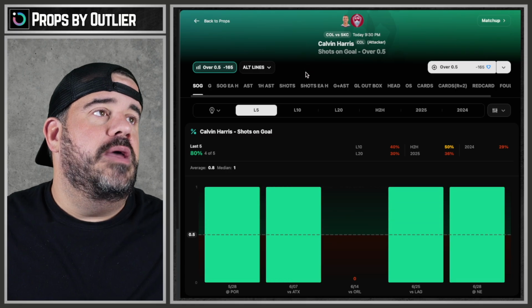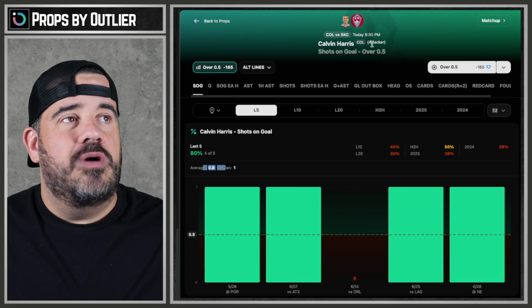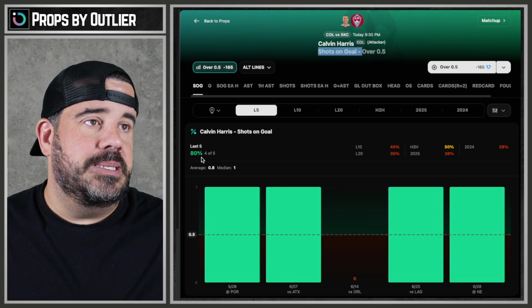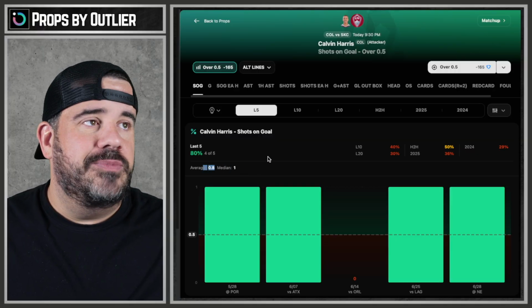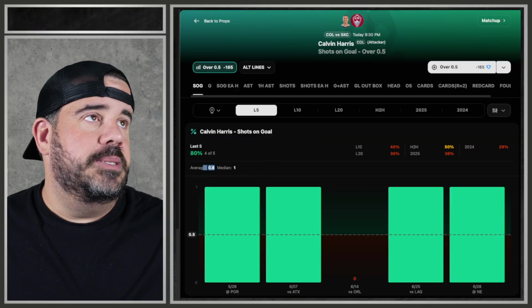Goodbye. And then we got Calvin Harris take a shot on goal, 0.8. We want this number right here doubled to this, to average. We want the average to always be double, or at least 1 more, not double. And that's not it. So we pass on that one.